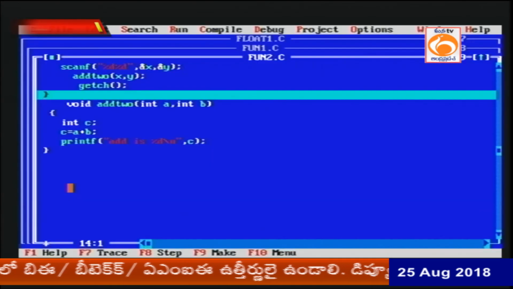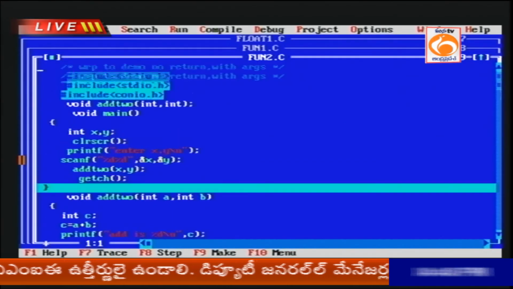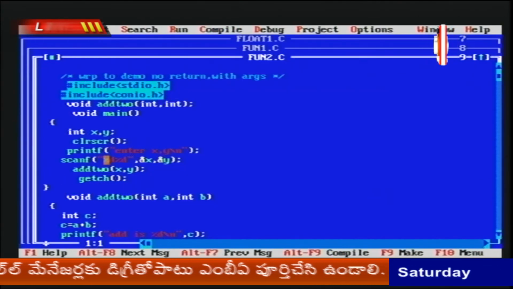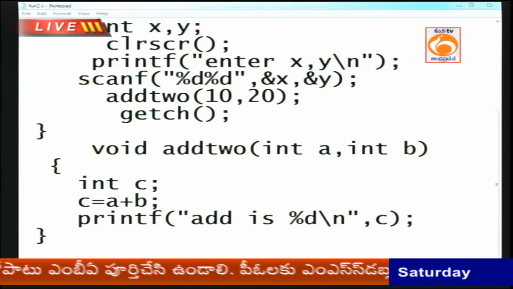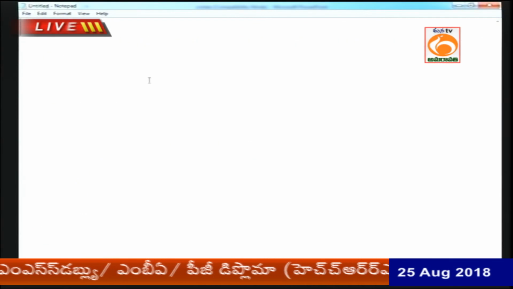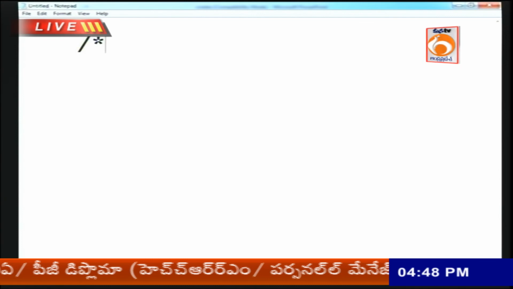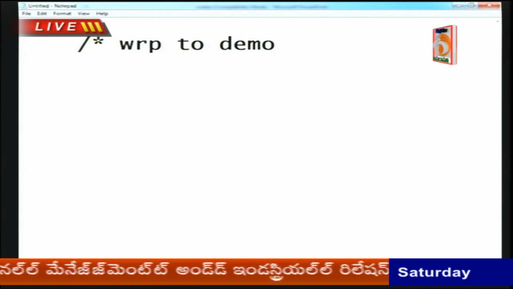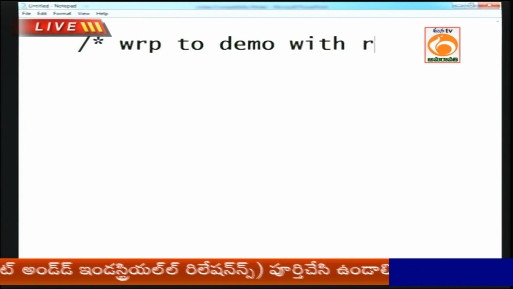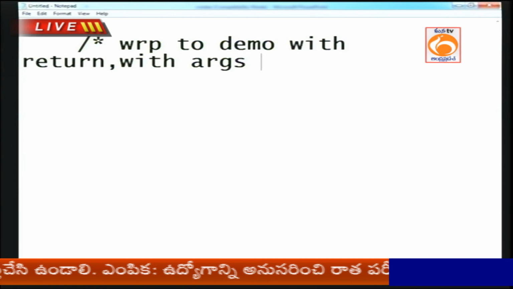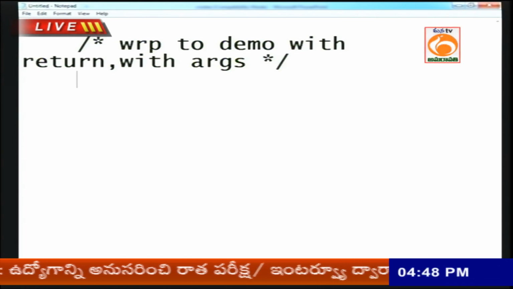Like that I want to call this function. Now this is called a no return with argument function. What is one more model of function you have? The third model of the function. Write a program to demonstrate with return, with arguments.